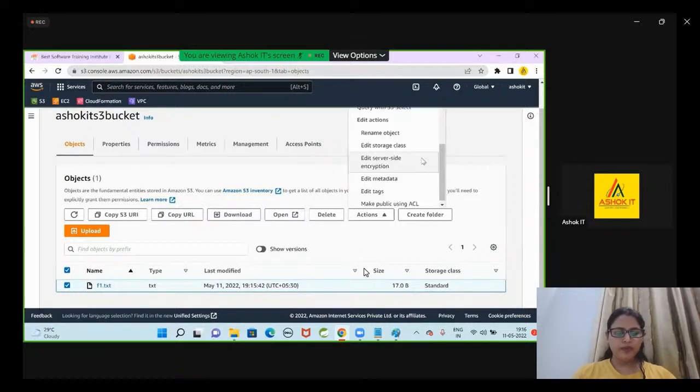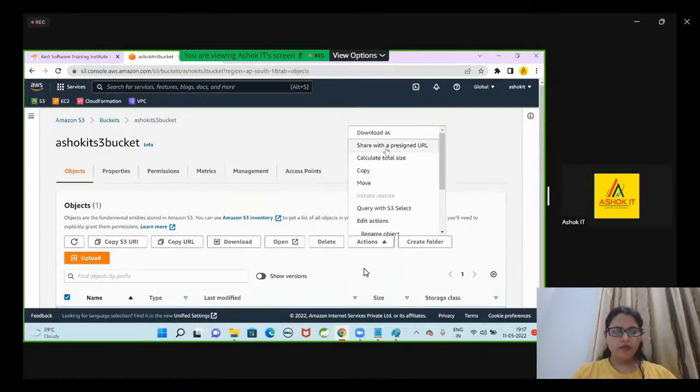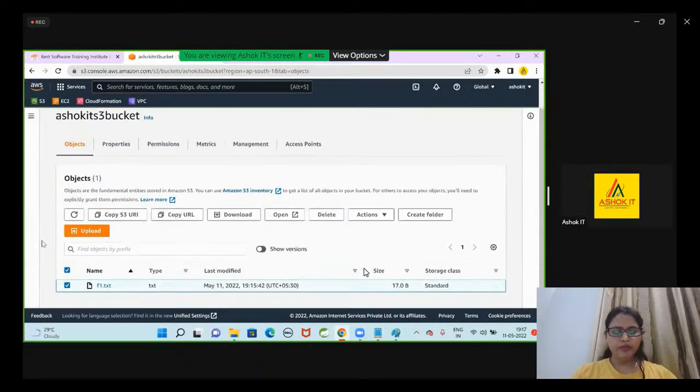Now here there is an option called share with a pre-signed URL. Whenever you upload any object into an S3 bucket, one URL will be generated. That is a global URL, called the bucket endpoint or object endpoint. By using this object endpoint, you can access that object if it has public access.